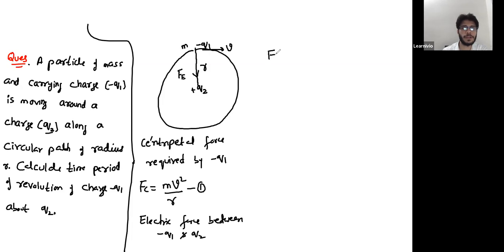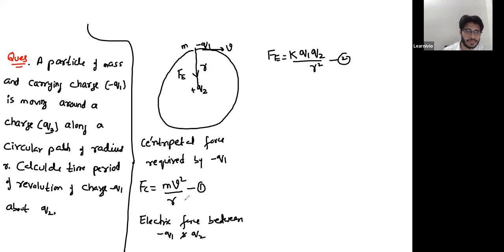The magnitude of electric force between q1 and q2 is 1 by 4 pi epsilon naught into q1 q2 by r square. So that is the electric force between two charges, k q1 q2 by r square. Instead of 1 over 4 pi epsilon naught, I'm just using k.